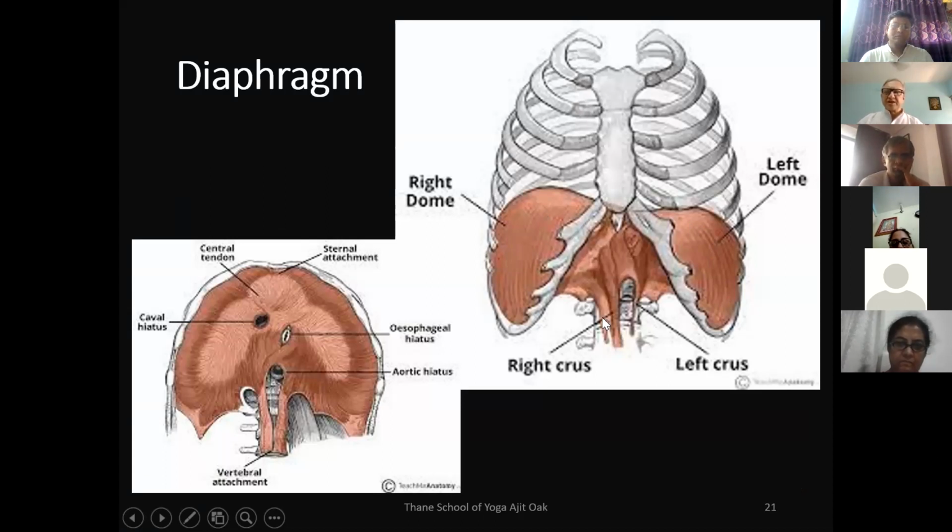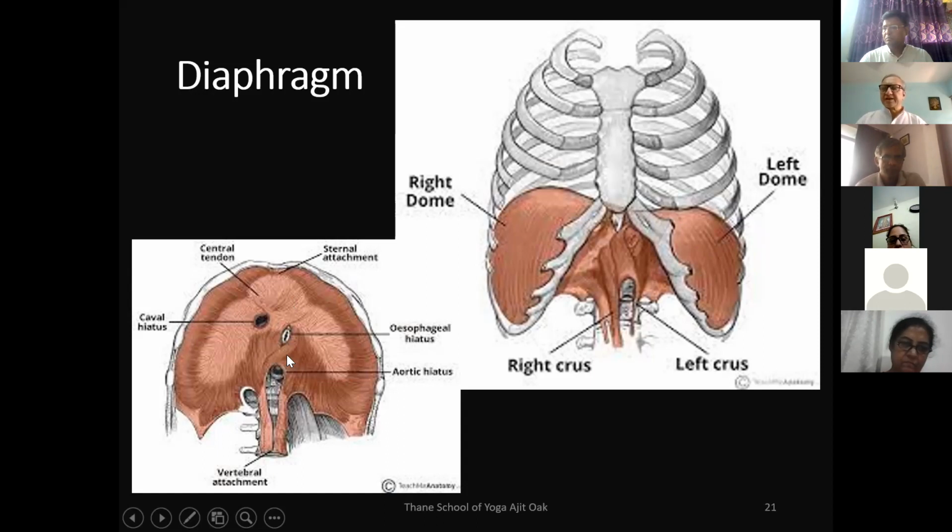As you can see here, even though the thoracic cage is up to here, the diaphragm doesn't start here. The diaphragm starts here, just at the lower end of the sternum. And it's a dome-like or parachute-like structure. This is the diaphragm seen from below. Visualize the diaphragm seen from below, and there are certain openings in the diaphragm.